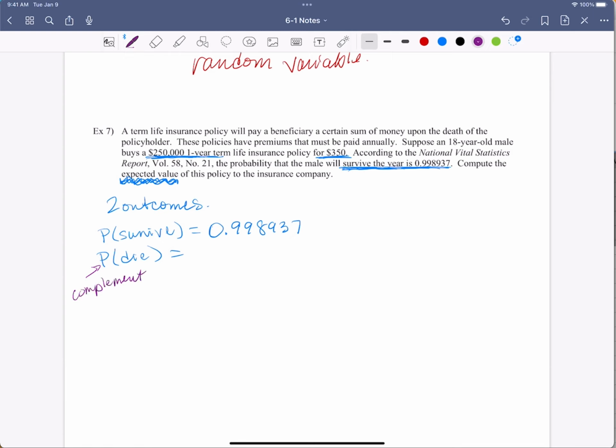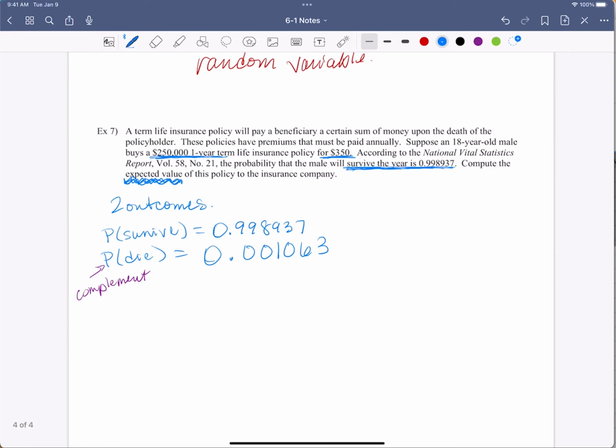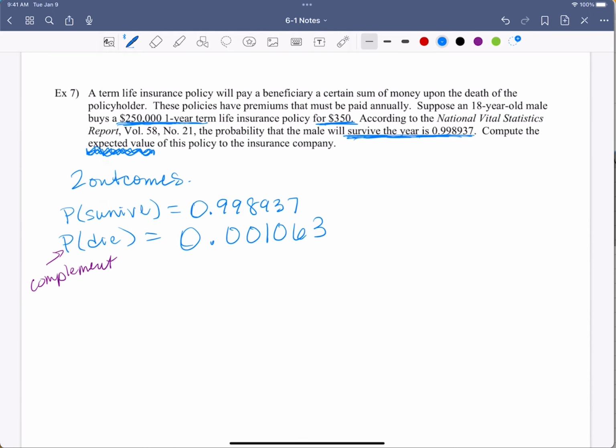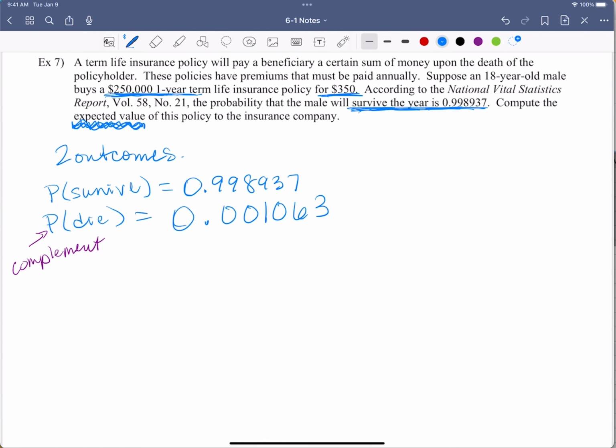So I'm going to do 1 minus 0.998937, and you get 0.001063. So that's the probability that he's not going to make it. All right, so let me make this bigger so we can see it better. With that complement, I wanted to get that in there.